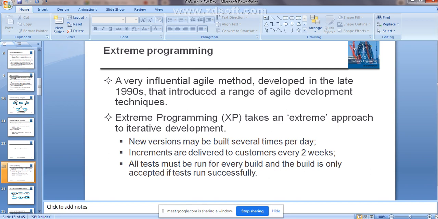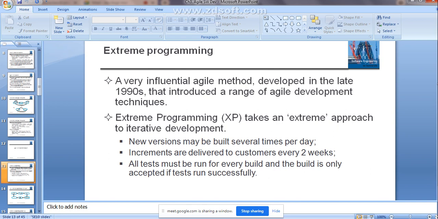For example, if an organization has developed software using the agile method, it is going to deliver increments. Increments are the new functionalities that will be delivered to the customer after every 2 weeks. And all the tests must be run for every build, for every version you deliver to the customer. Already you have studied the different types of testing that can be done on the software.